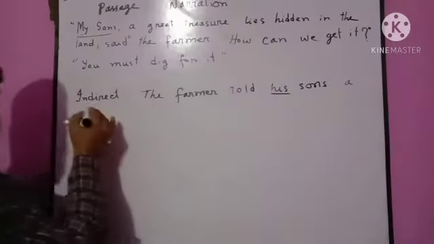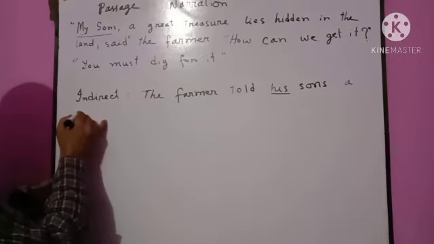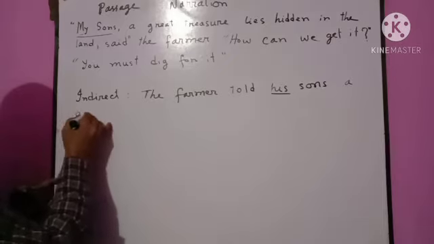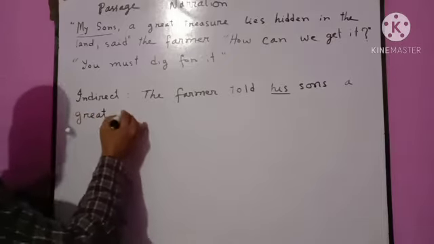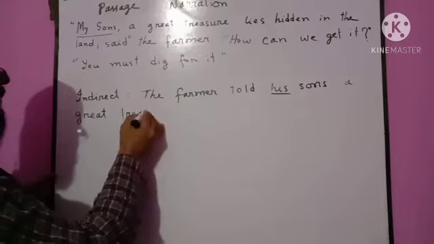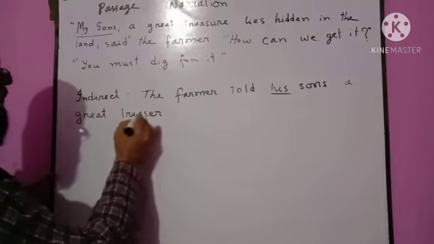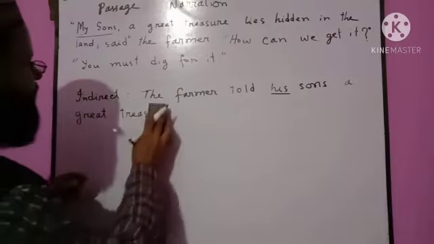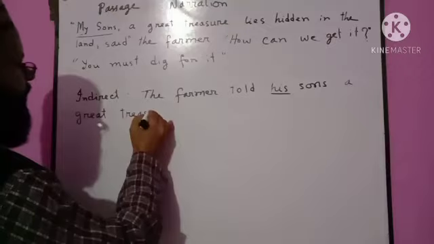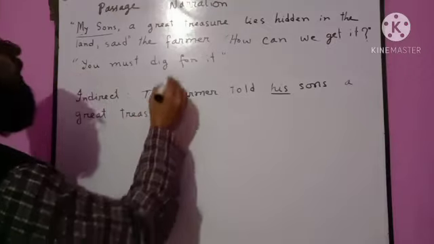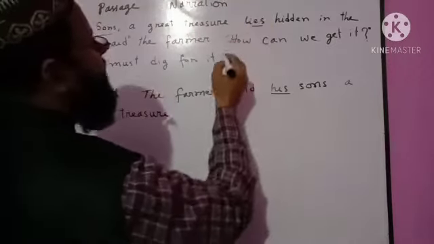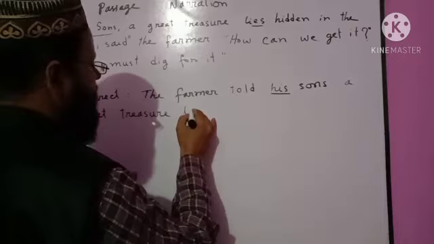The farmer told his sons, a great treasure. A great treasure lies, past tense of lies, lay.